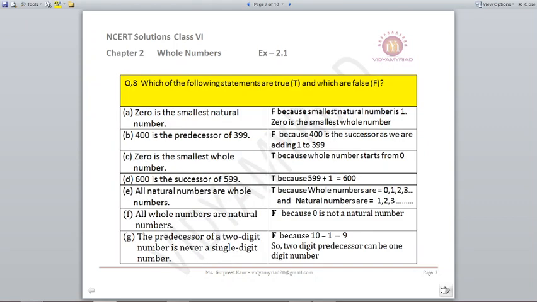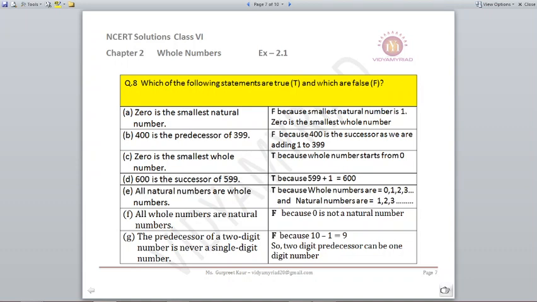Question number 8, which is the last question of this exercise, we need to say which statement is true and which statement is false. Now we have to just say true or false, but I will be helping you by telling the reason also, why it is true or why it is false. Let's begin with the A part.